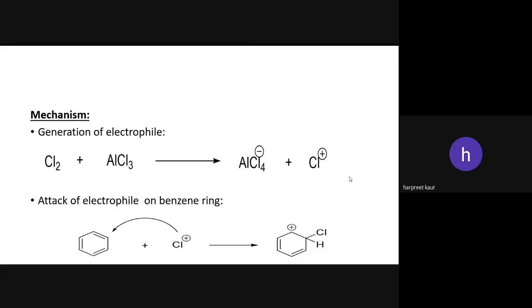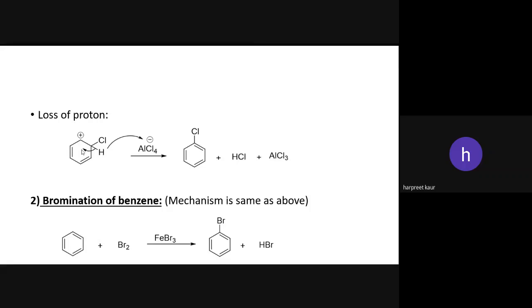Next one is the attack of electrophile on the benzene ring. The electrophile generated attacks the benzene ring and forms a positively charged species, that is known as the arenium ion, containing one sp3 hybridized carbon atom. Next one is the loss of proton. In this, the arenium ion finally loses its proton from the sp3 hybridized carbon to a Lewis acid, restoring its aromaticity.